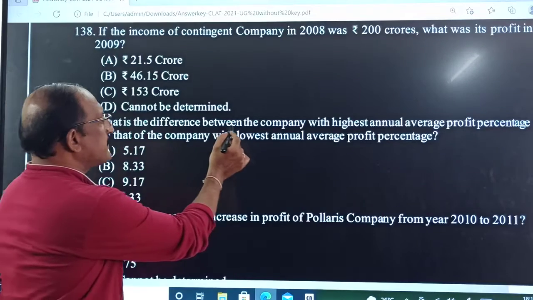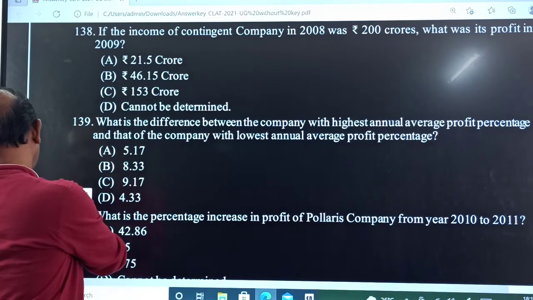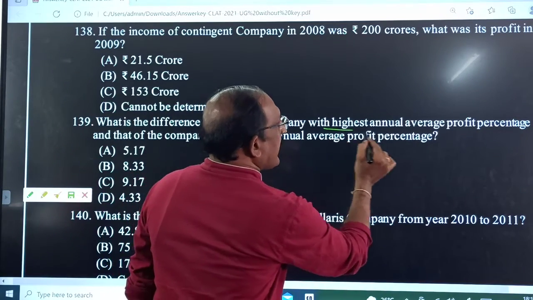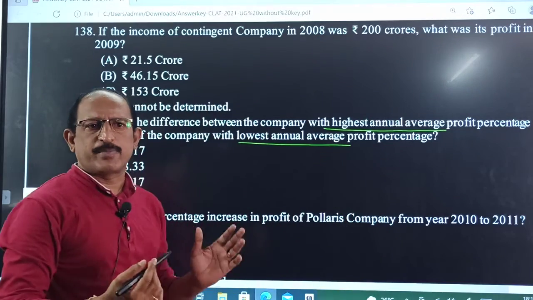What is the difference between the companies with the highest annual averages? Highest annual average and lowest annual average of both companies.